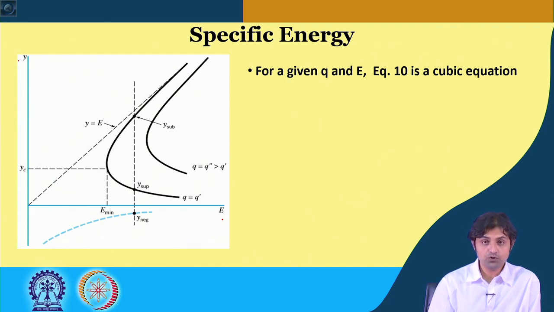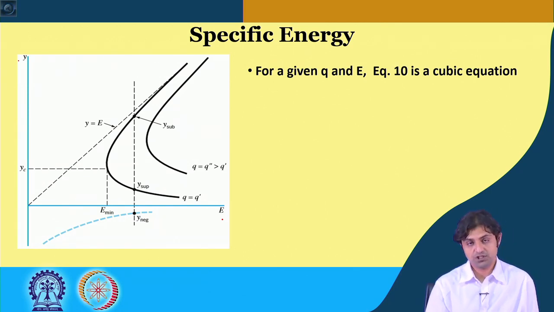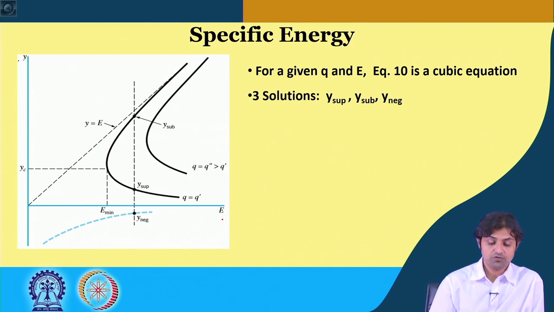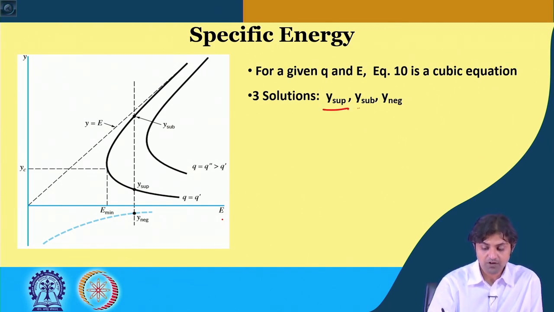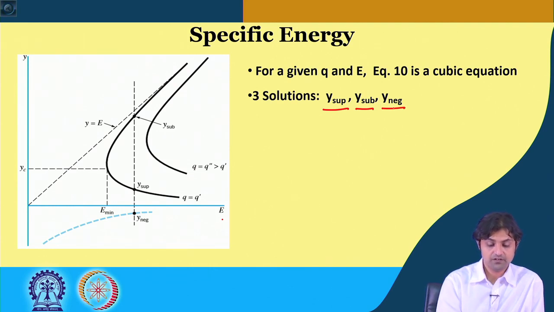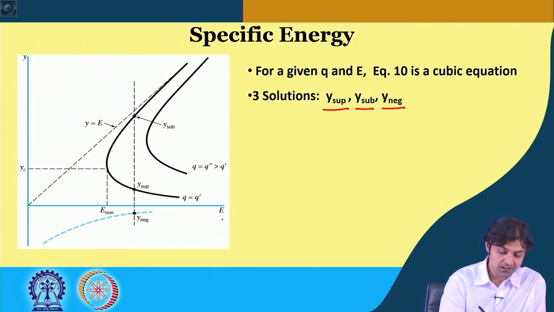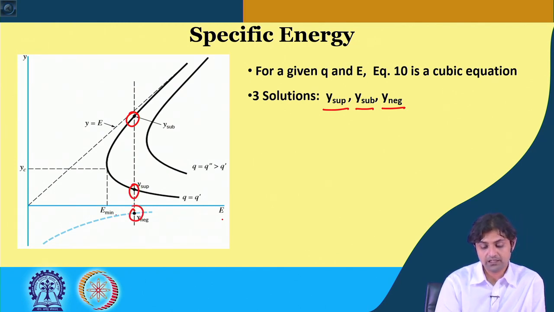For a given q and E, equation 10 is a cubic equation in y. So, there are going to be 3 solutions, y super, y sub and y negative. So, on one curve there will be 3 y's, this will be 1, this will be 2 and this will be 3.